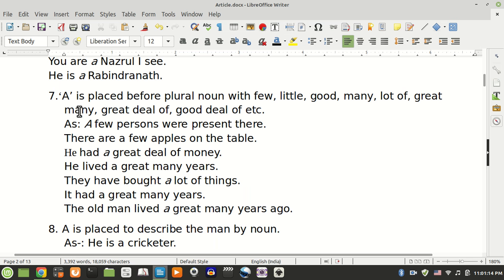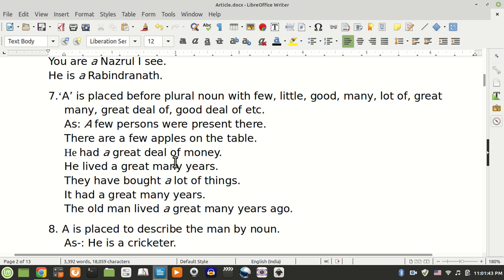Rule number 7. A is placed before a plural noun with few, little, good, many, lot of, great many, great deal of, good deal of, etc. As, a few persons were present there, there are a few apples on the table.